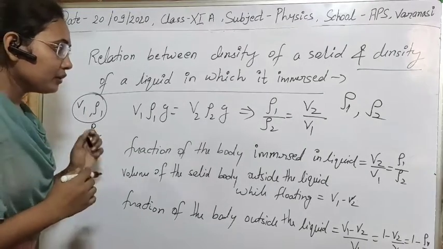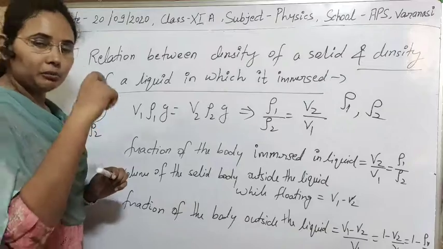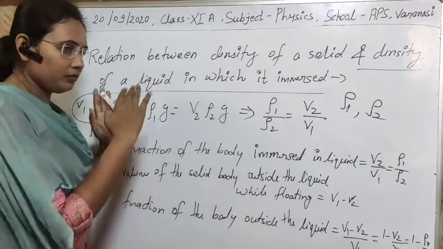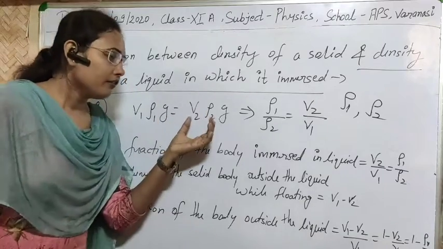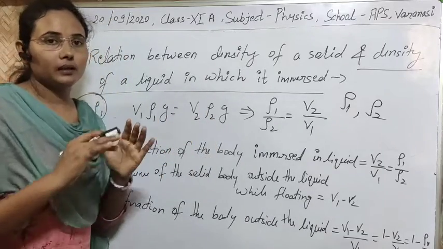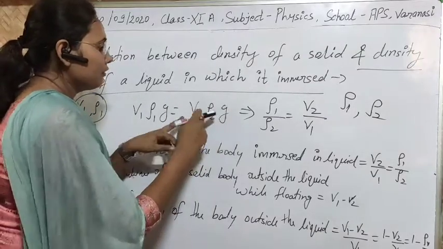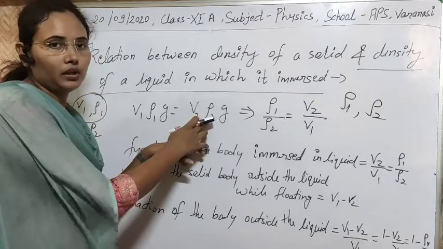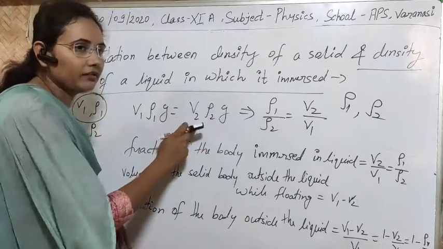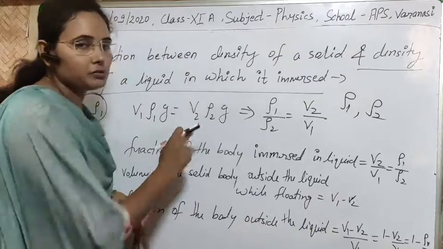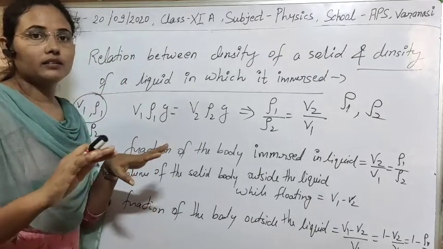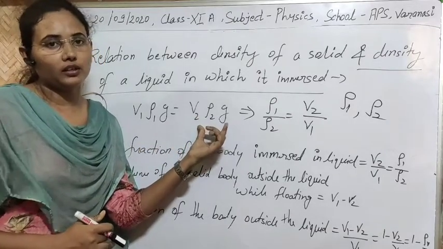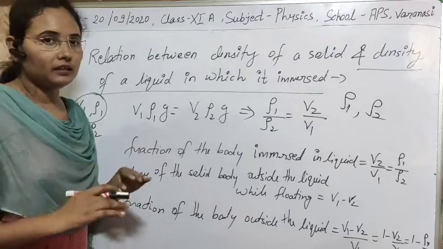Simple. And V2 is the volume of the body immersed in the liquid. So as you know, simply the volume or weight of the liquid displaced by the immersed part will be equal to V2, simple m into g, and m can be written as V2 into rho. Since this volume is immersed in the liquid, it means that this volume will displace liquid through its weight. It means this will be the weight of the amount of water displaced by it.